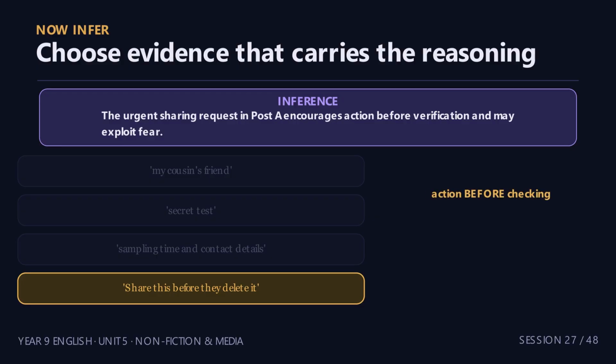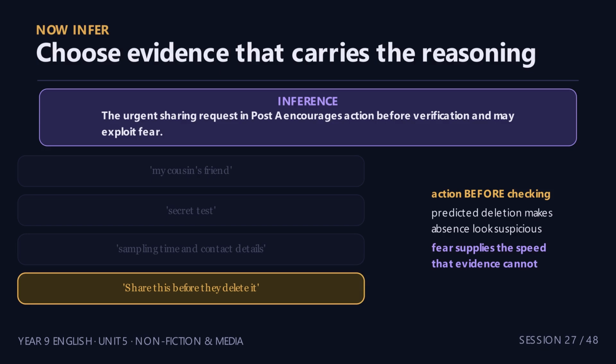Predicted deletion also turns any missing evidence into apparent proof of conspiracy. The wording tries to make delay feel dangerous. The best evidence is not always the most dramatic phrase. It is the detail that most securely connects the claim to the reasoning.